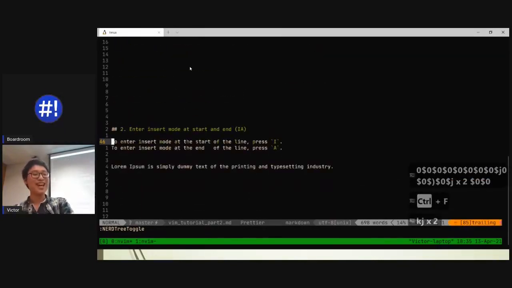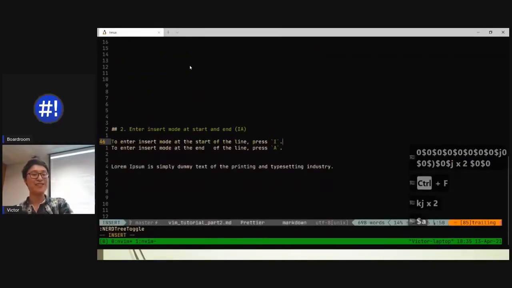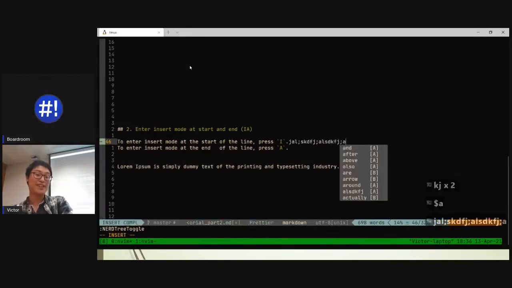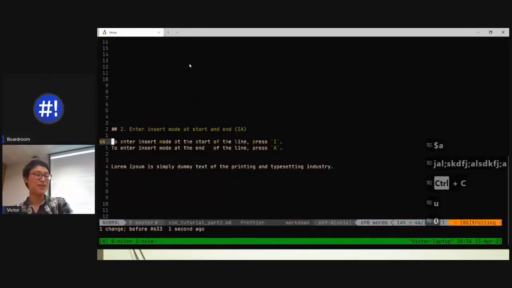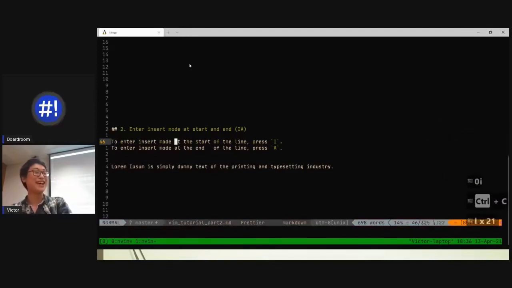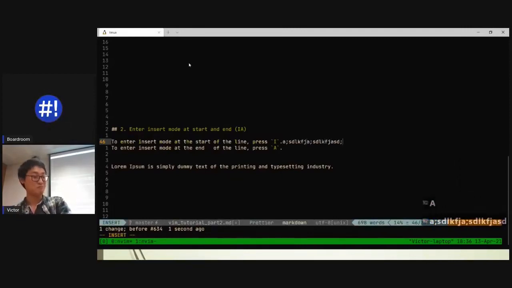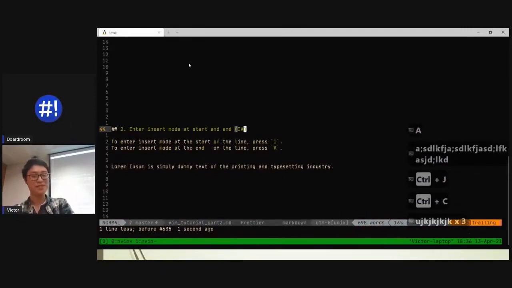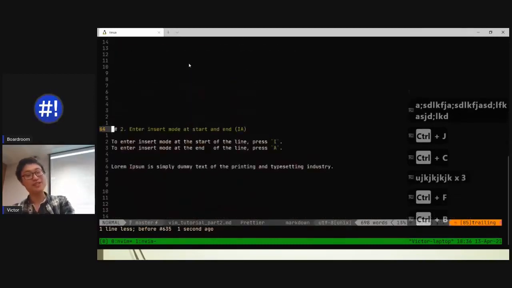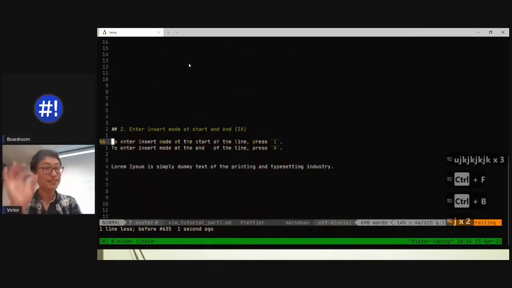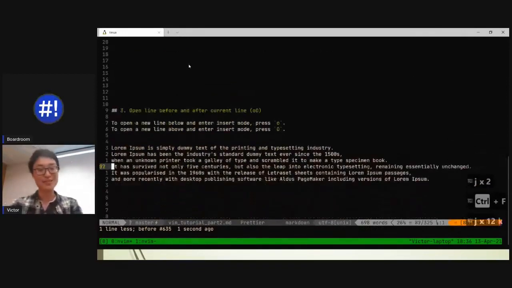Great. Next one. How do you enter insert mode? If I want to go to the end and continue on, I have to press $ and then I, and then I can type. Or if I want to go to the start, press 0 and then I. That's 2 letters. That's 1 letter too many. What if I press Shift I? Shift I will go to the front and enter insert mode immediately with 1 keystroke. If I want to go to the end of the line and immediately enter insert mode, just capital A. Very nice. These tiny little keystrokes save you 1 key press at a time, but they're so good. Little efficiencies, they build up.